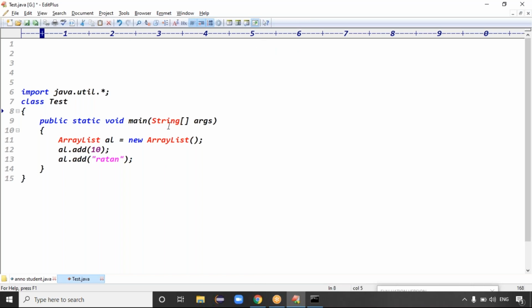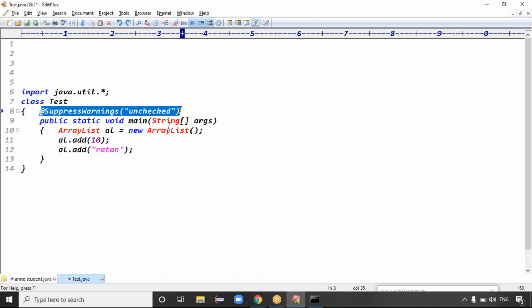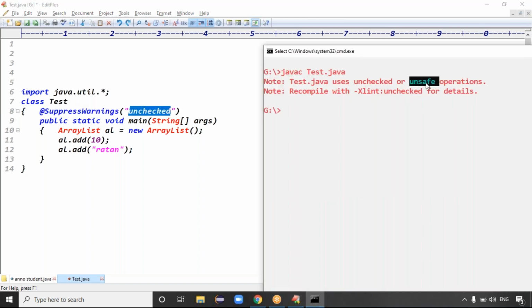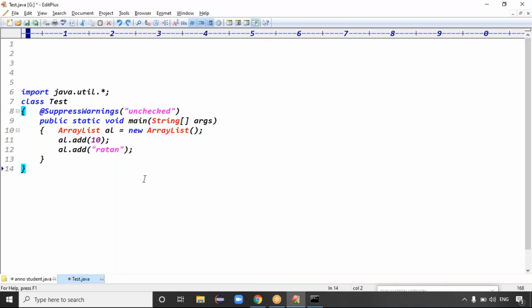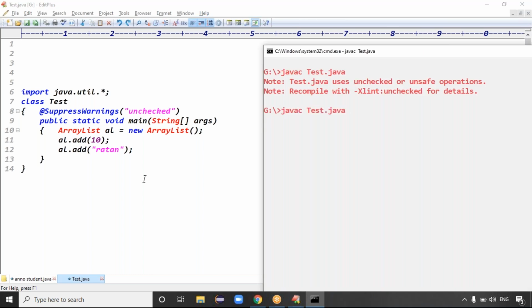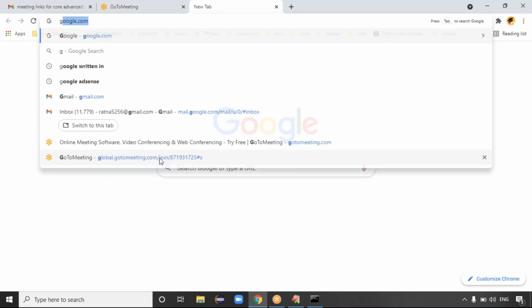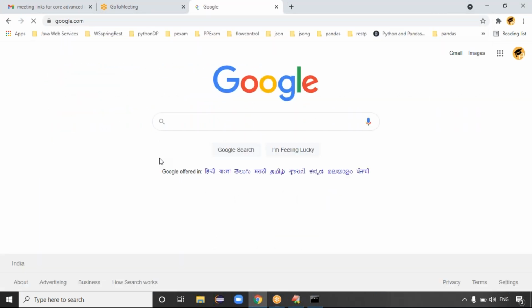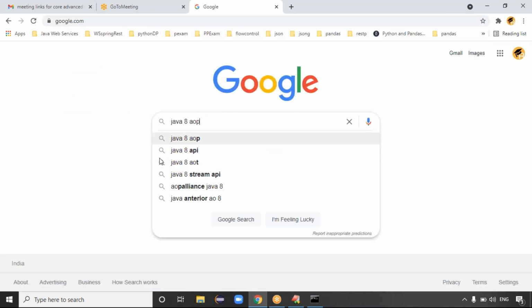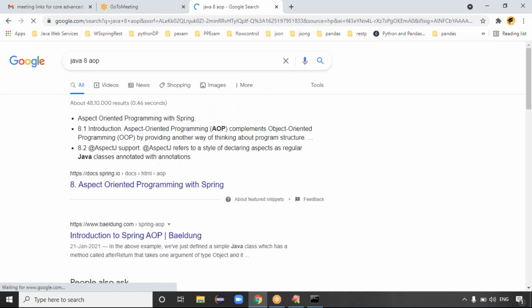To ignore this warning, can I use @SuppressWarnings("unchecked")? This message is copied from the warning itself, where unchecked is written. That is very clear now. With @SuppressWarnings you can compile this code while ignoring the warning message, right? Exactly, guys. The statement is clear now. Good. So, Java 8 API documentation.